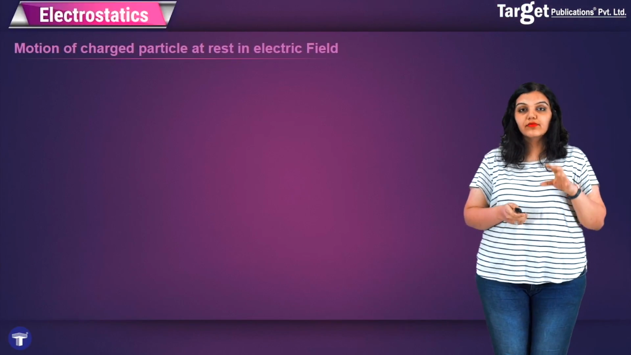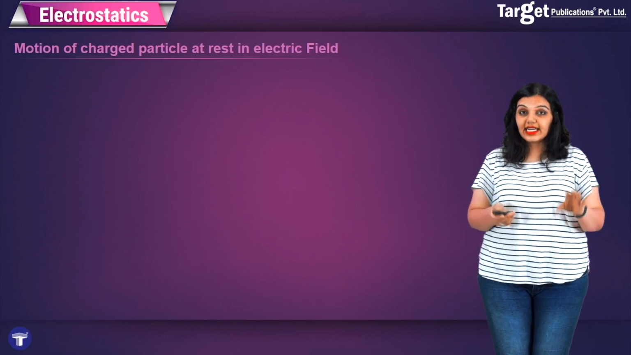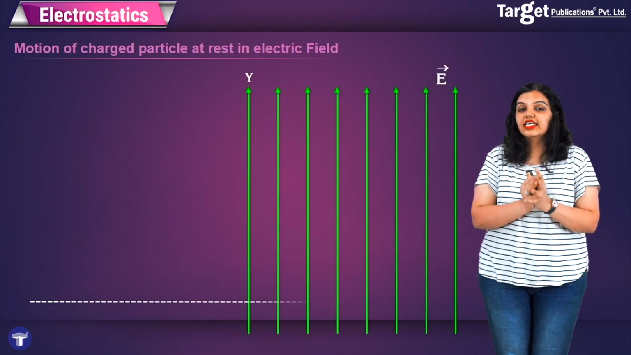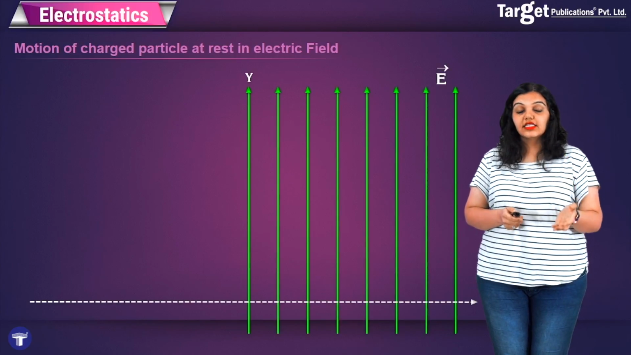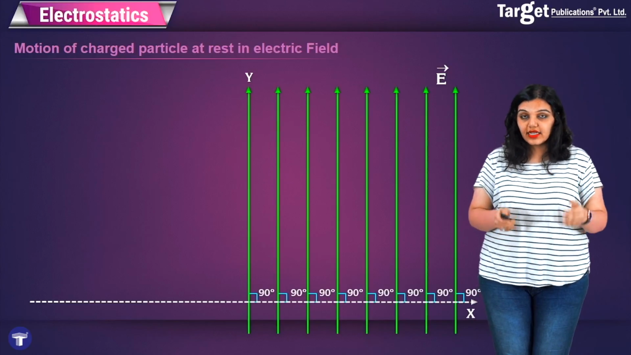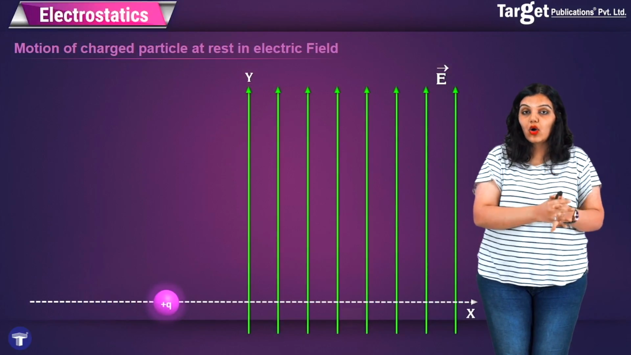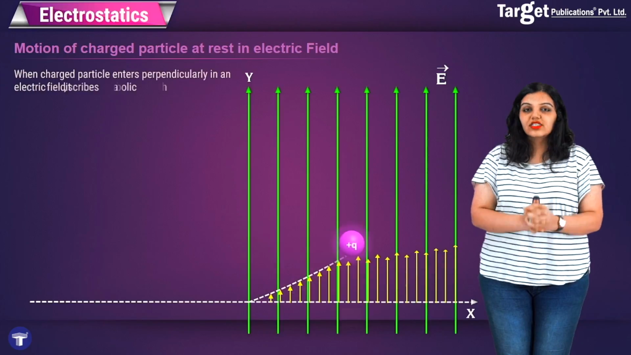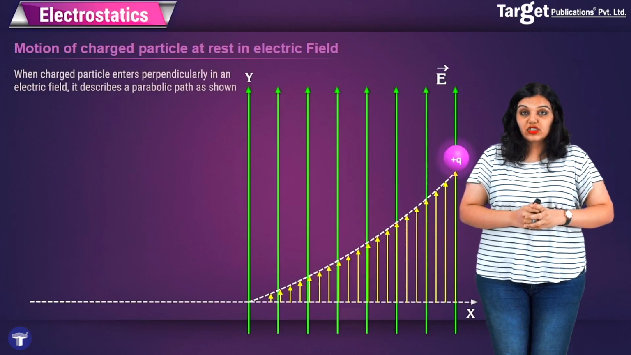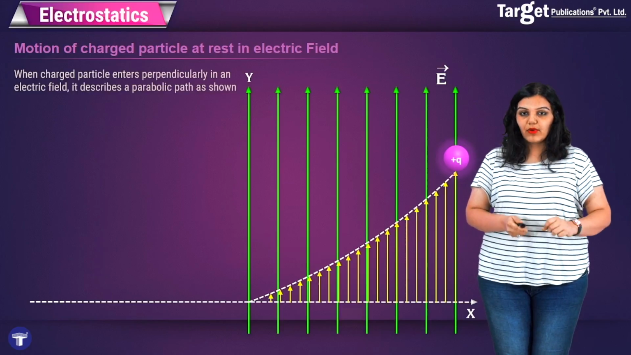One special case of the motion of a charged particle in an electric field is when the charged particle enters at 90 degrees to the direction of the electric field. So let's say, for example, the electric field exists along the y-axis. This electric field is then obviously at 90 degrees to the x-axis, and I'm saying that a charged particle is entering this electric field at 90 degrees, that is along the x-axis. And as you can see, the charged particle underwent a parabolic path. Therefore, we say that when a charged particle enters perpendicularly in an electric field, it describes a parabolic path.